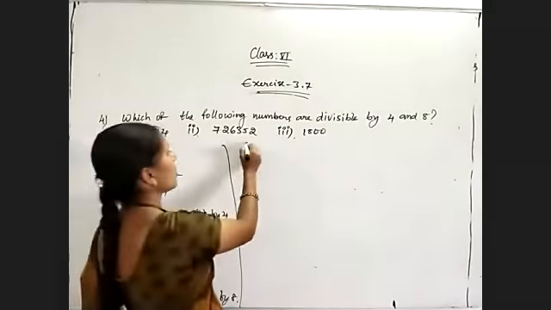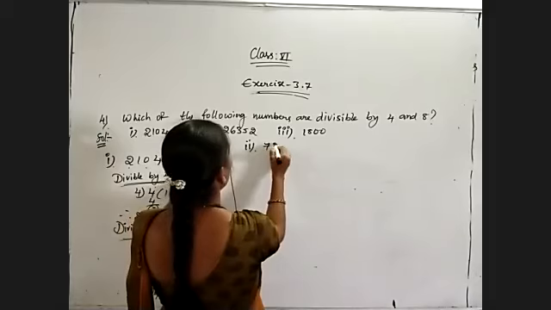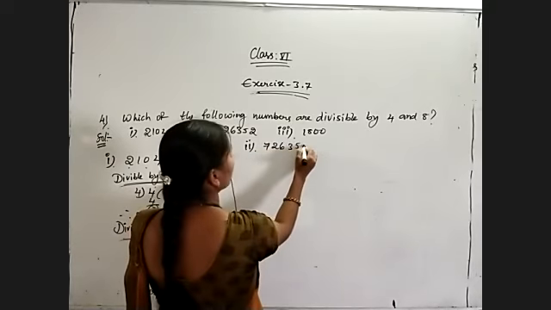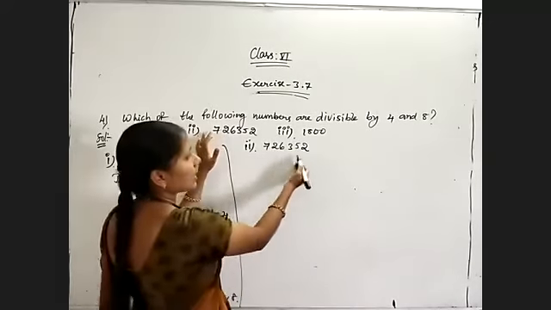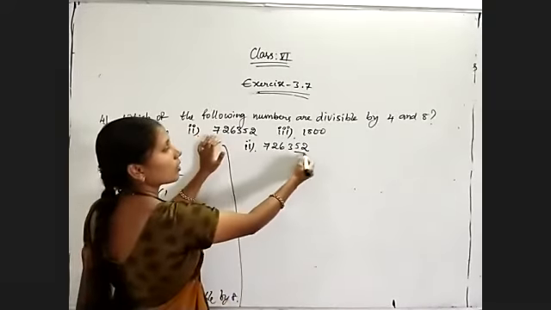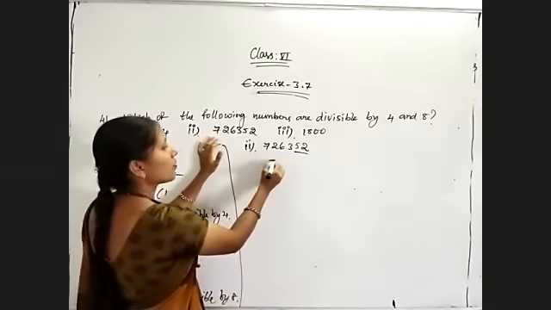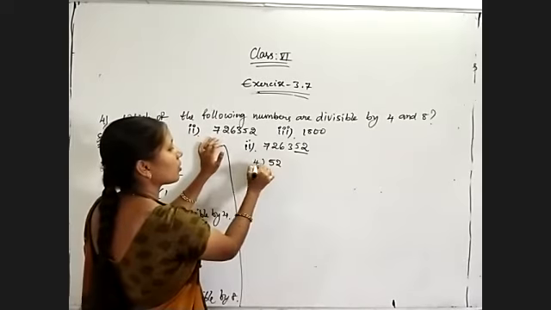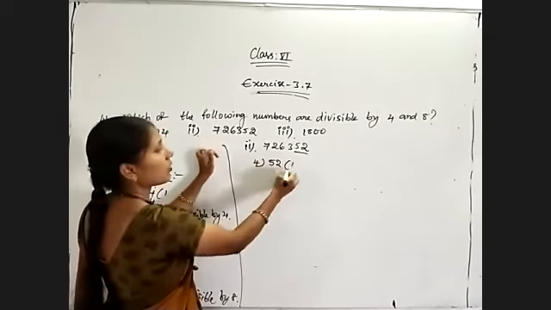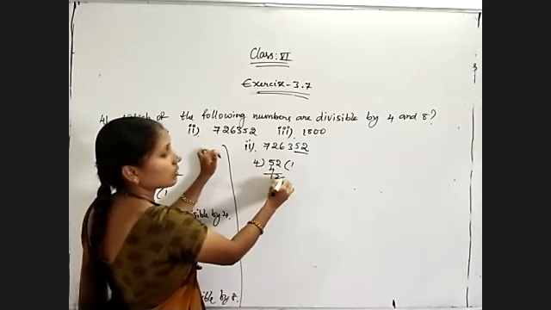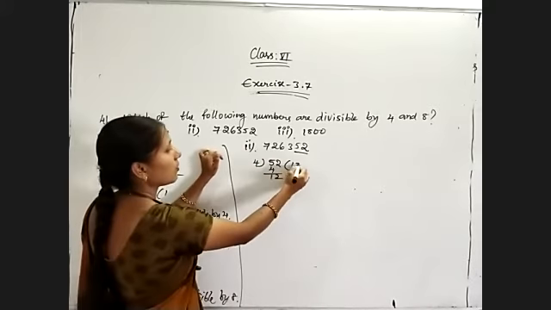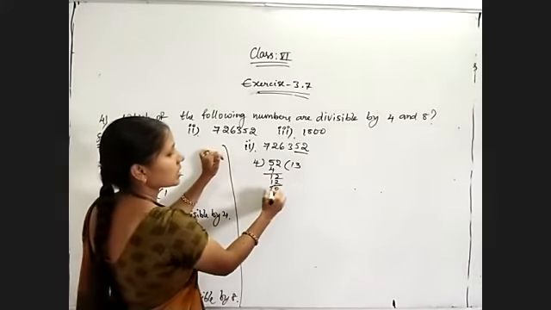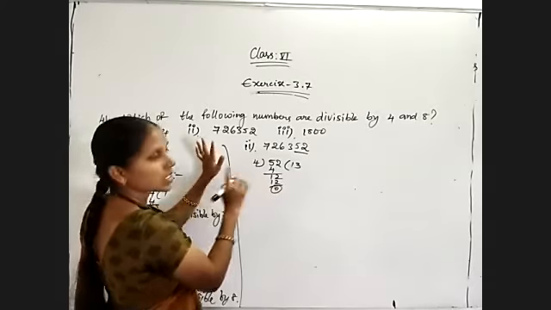Coming to the second problem, 7,26,352. What is the divisibility rule of 4? The last two digits: 52 divided by 4. It is divisible. 4 ones are 4, 4 threes are 12, remainder is 0. Therefore that number is divisible by 4.